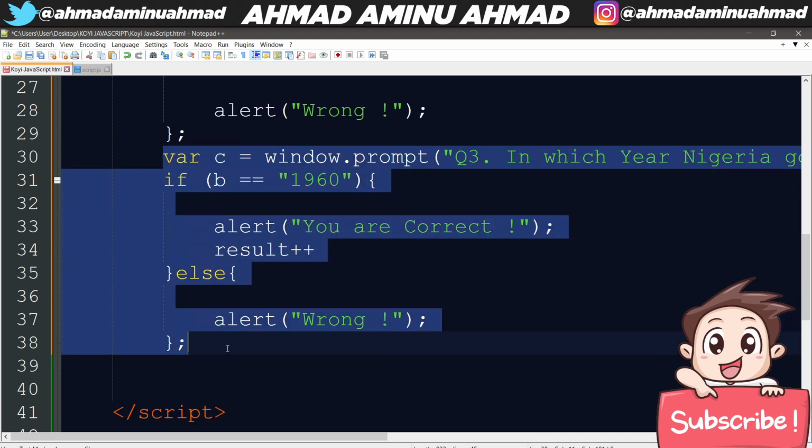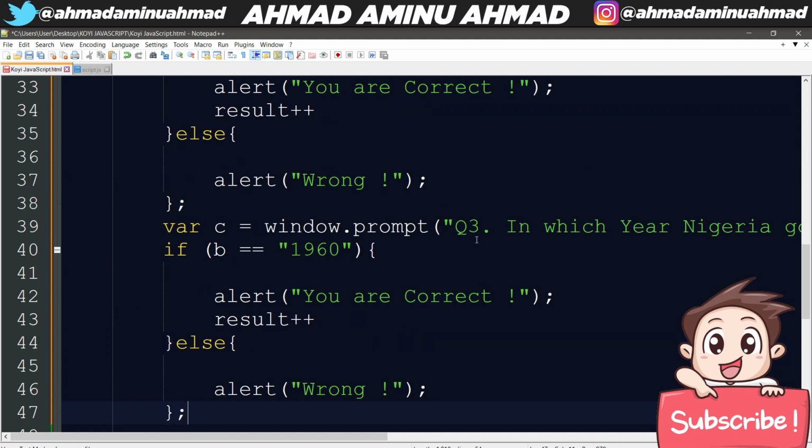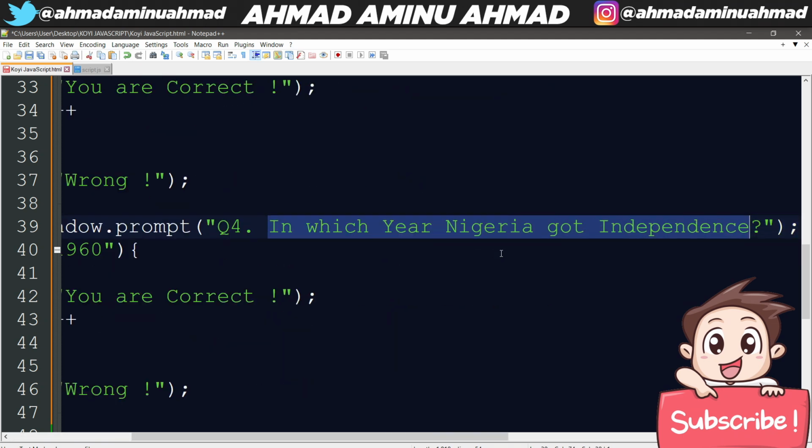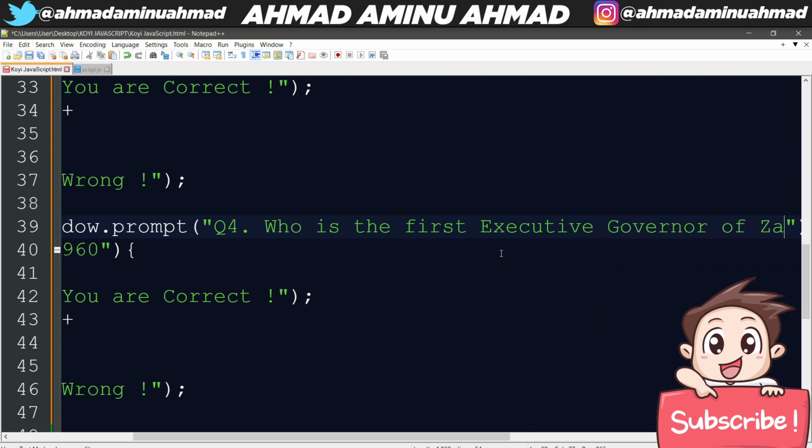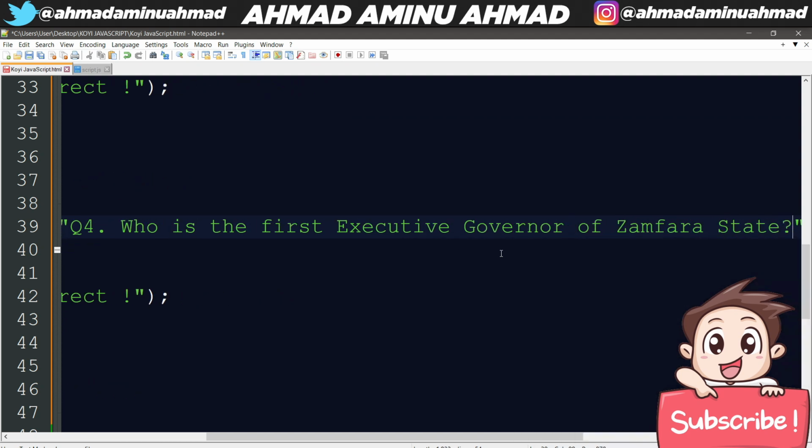Then let's move to question 4. Let me write the question of number 4: who is the first executive governor of Zamfara State?